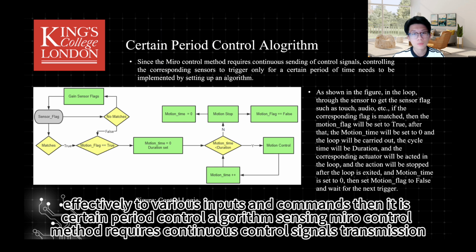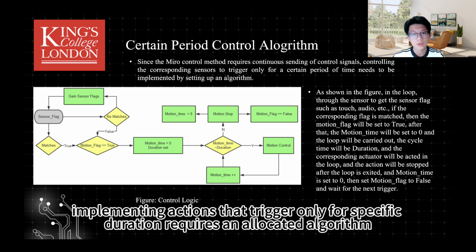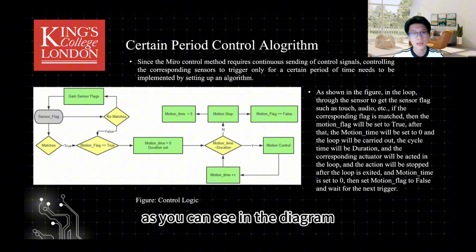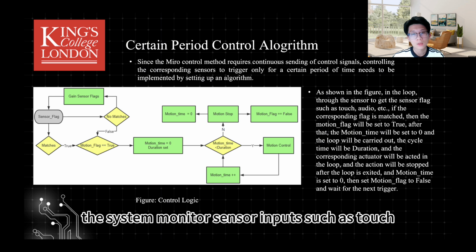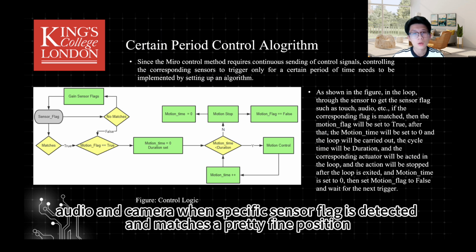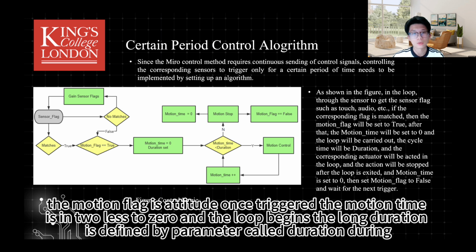Since the Miro control method requires continuous control signal transmission, implementing actions that trigger only for a specific duration requires a delicate algorithm. As you can see in the diagram, the process operates within a continuous loop. During each run, the system monitors sensor inputs such as touch, audio, and camera. When a specific sensor flag is detected and matches the predefined condition, the motion flag is set to true. Once triggered, the motion time is initialized to 0 and the loop begins.